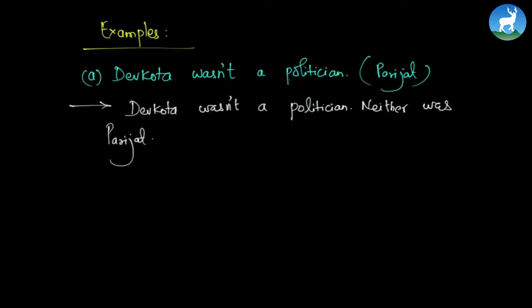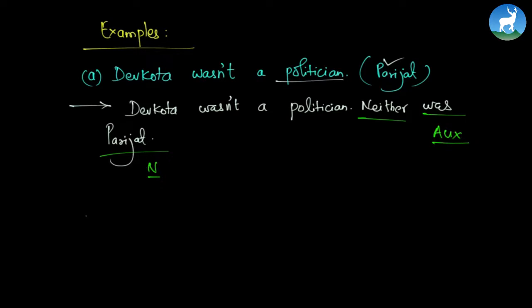Devkota wasn't a politician. Parijat. Now you have to agree on this. Devkota wasn't a politician, he was a poet. So you're going to say something like, Devkota wasn't a politician, neither was Parijat. So, "neither," an auxiliary verb, and finally a noun. Alright?